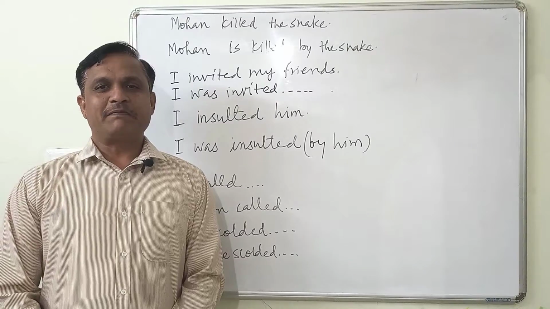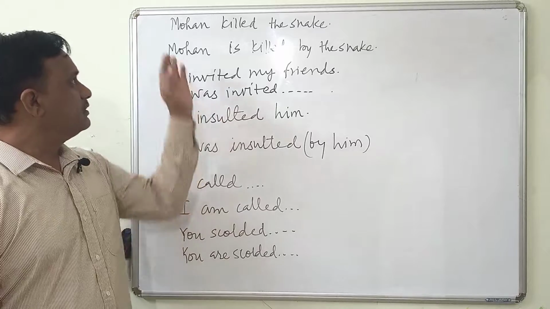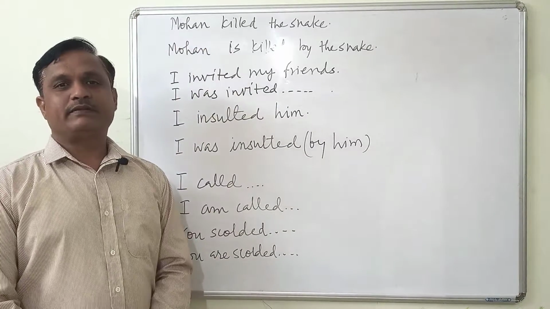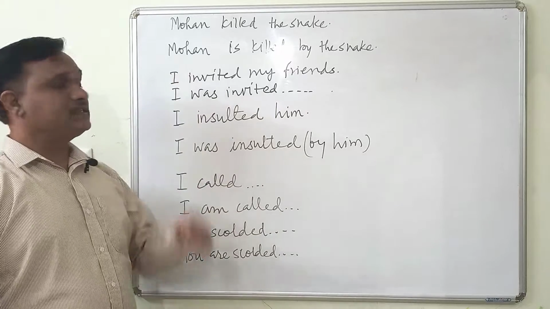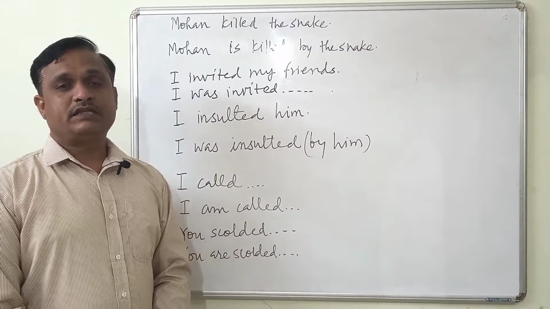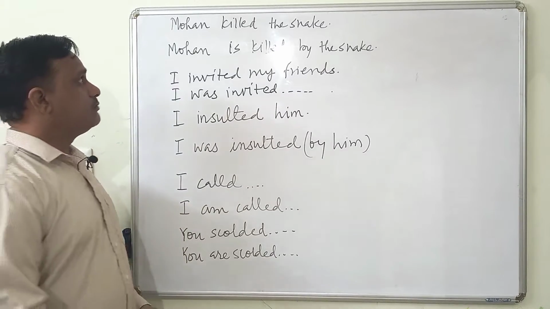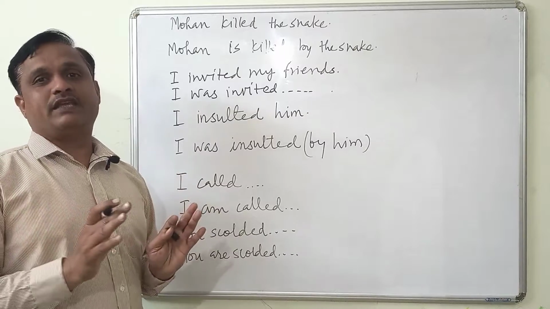Let's study some interesting facts of English grammar. Here are some examples. Mohan killed the snake. It was Mohan who killed the snake. In the next example, Mohan is killed by the snake. See how interesting it is. Here Mohan is killing the snake, and here Mohan gets killed by the snake.